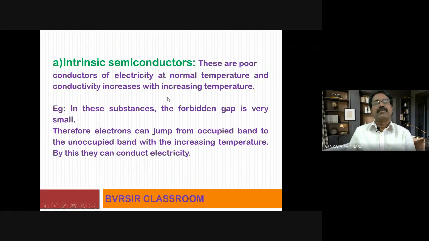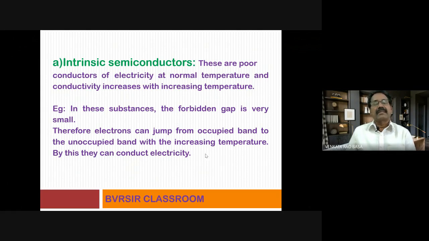What are intrinsic semiconductors? These are poor conductors of electricity at normal temperature. That means when they are placed at normal room temperature, their electrical conductivity is very poor. But conductivity increases with increasing temperature. When this type of substance is heated, more electrons can migrate from the valence band to the conduction band. Therefore, its electrical conductivity increases. These types of substances are called intrinsic semiconductors.